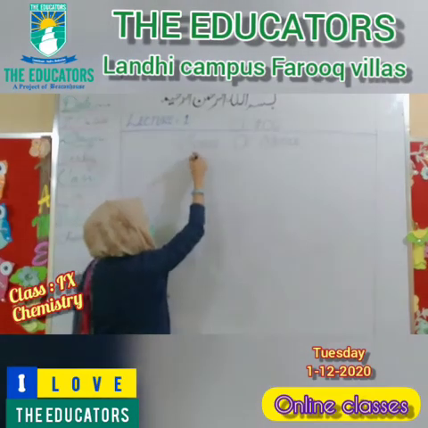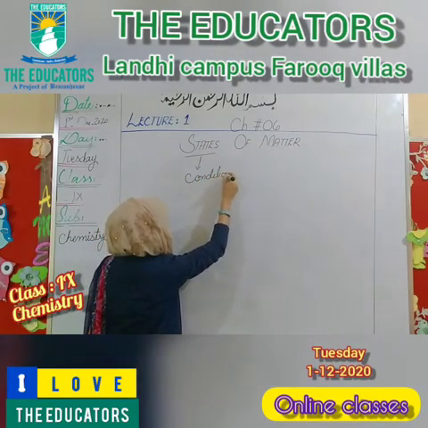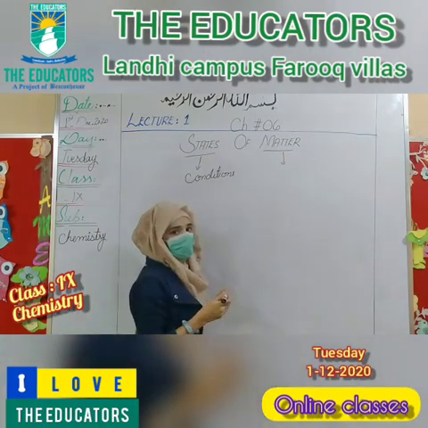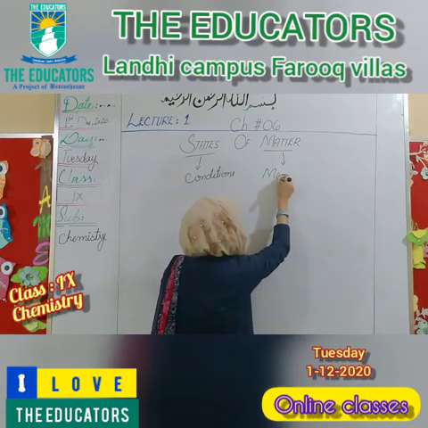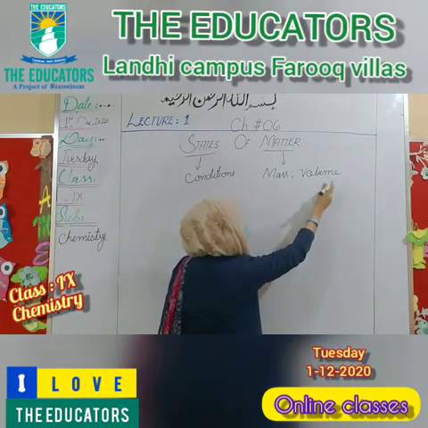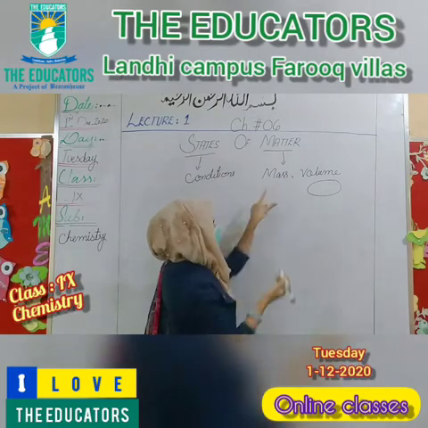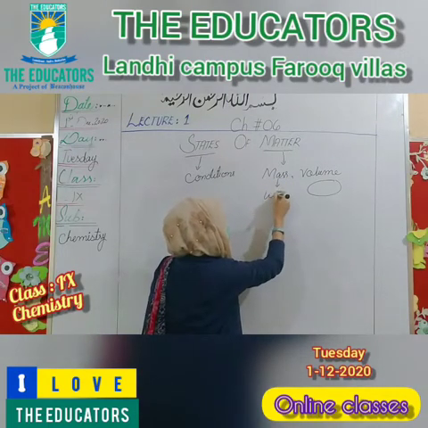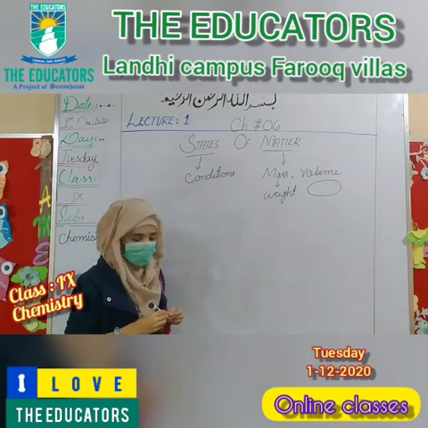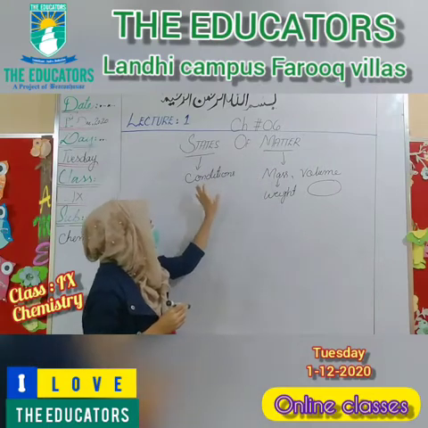As you all know, states means conditions. If we talk about matter, it is anything that has mass and a certain volume. What is volume? The thing that occupies space is its volume. Mass means anything that has certain weight. So the definition of matter is that anything that occupies volume and has certain mass is called matter, and states means condition.